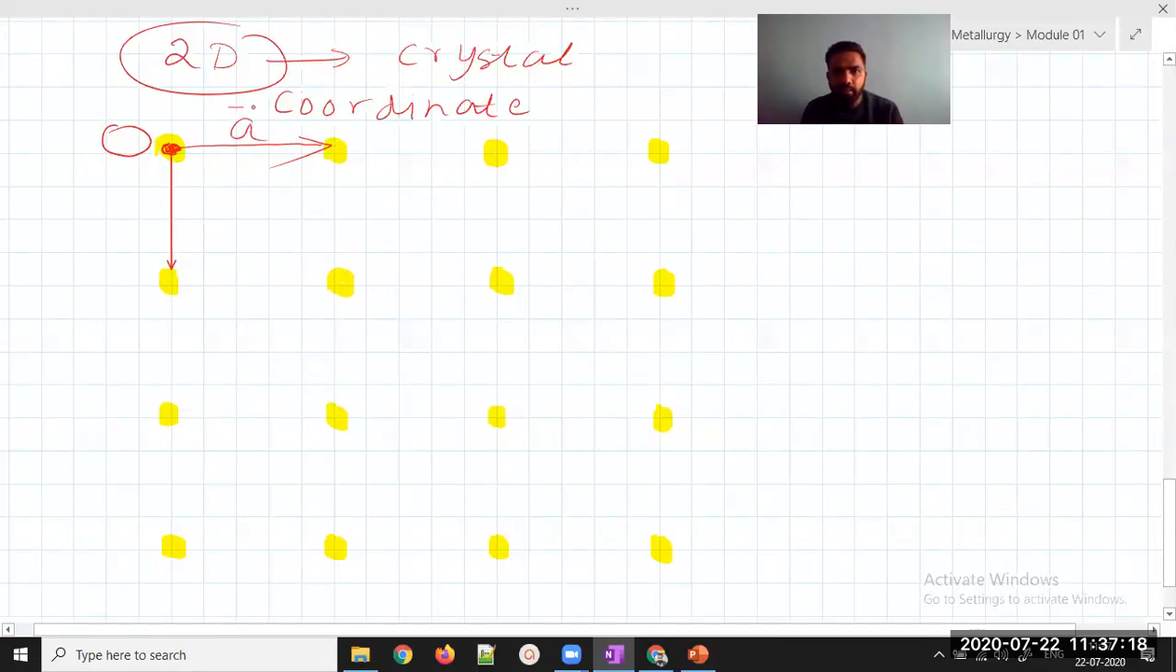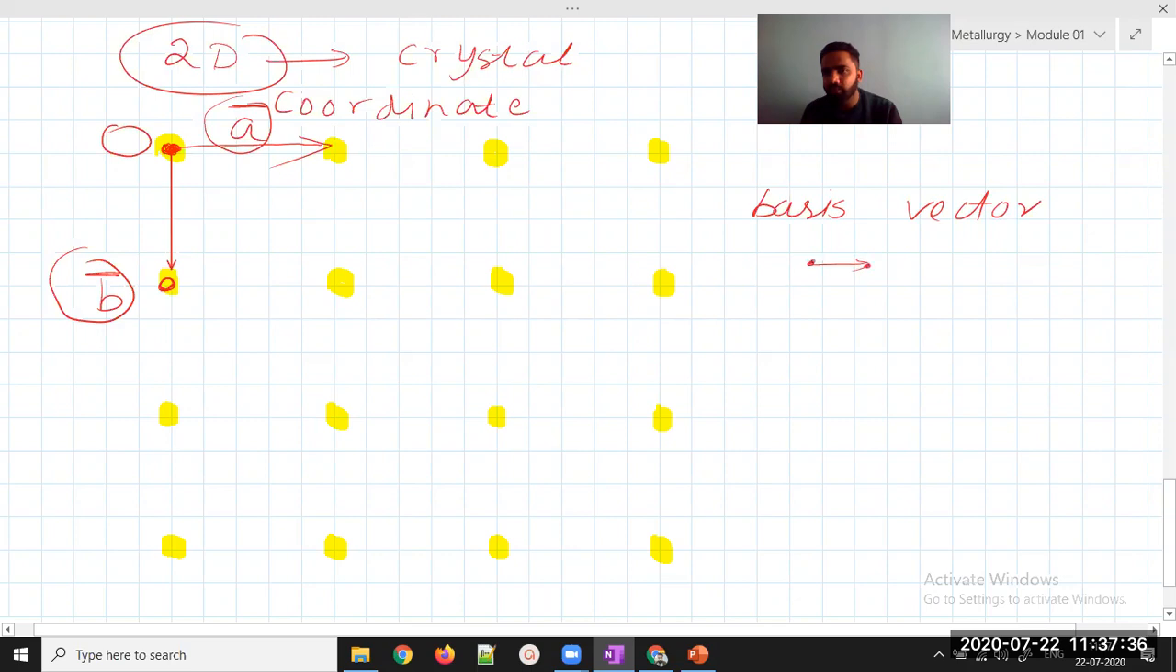This is my one vector A. This is my another vector B. When I move from one lattice point to another lattice point, these vector lengths are called basis vector lengths. What do we call it? Basis vector. When we move from one point to another point, that length is called basis length. So this is my one vector, and this is my another vector.